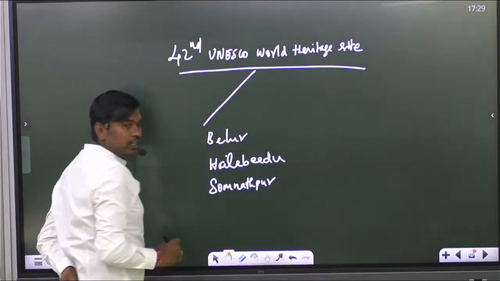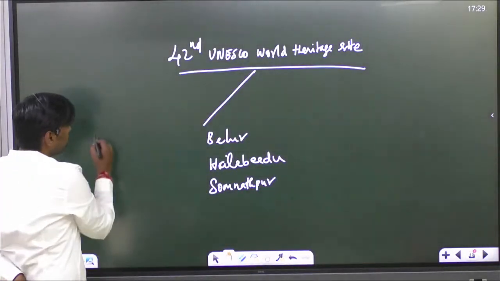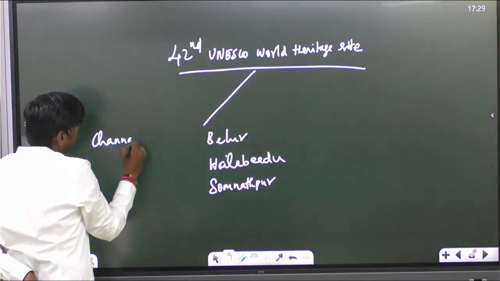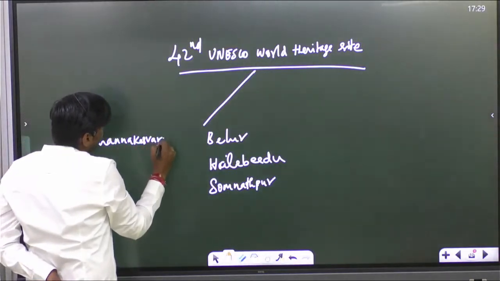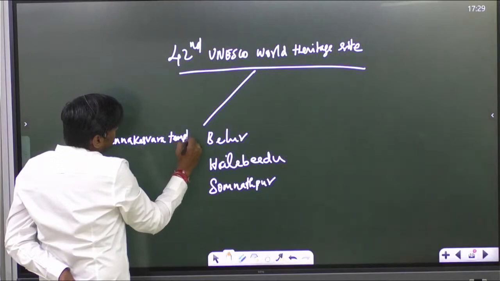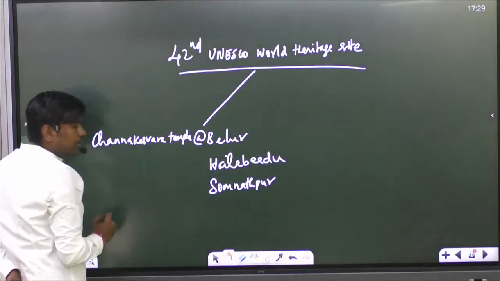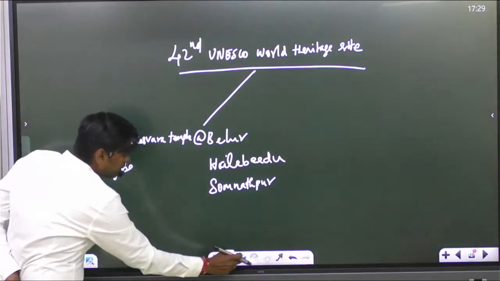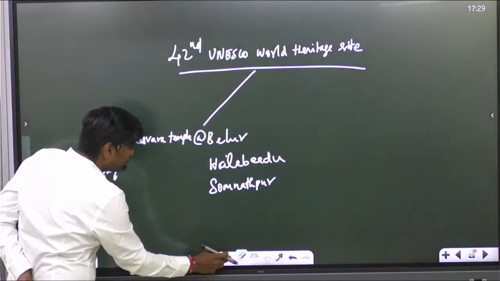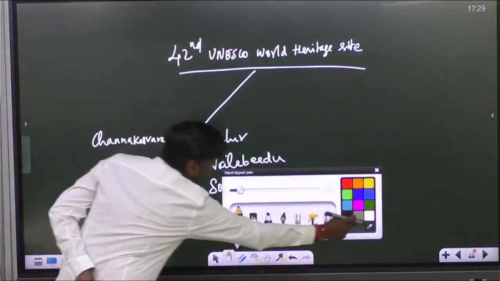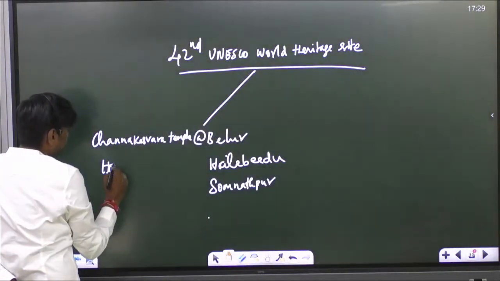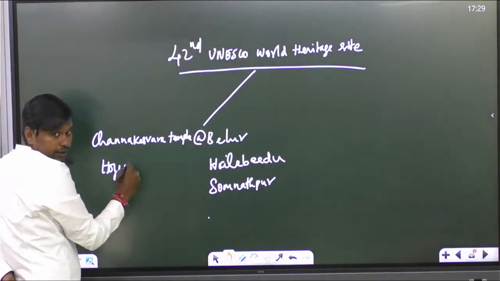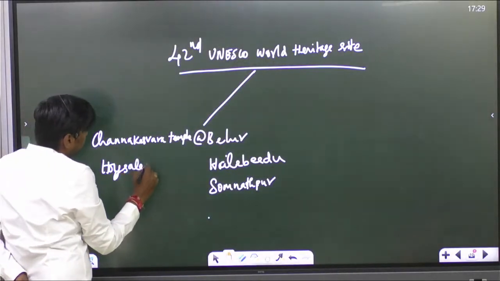So what are the temples which are located there? Here it is the Channakeshava temple. At Halebidu it is the Hoysaleswara temple. How do you spell Hoysaleswara?